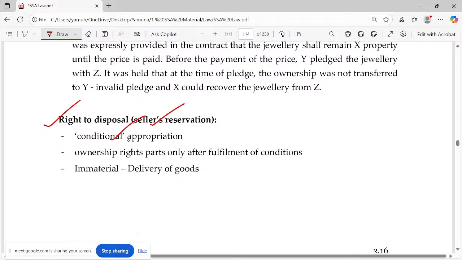So it becomes conditional appropriation. Ownership rights pass only after fulfillment of the condition. Yes, you need not worry about the delivery of it.